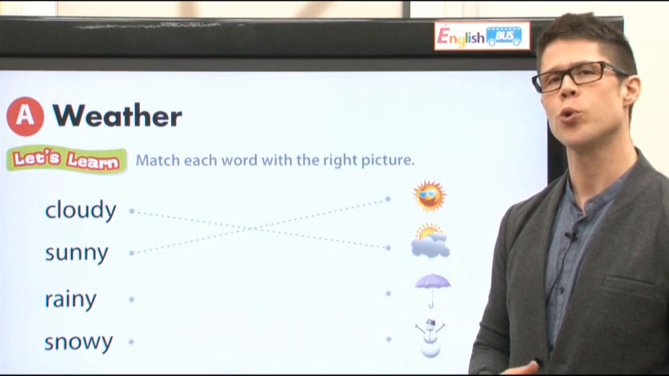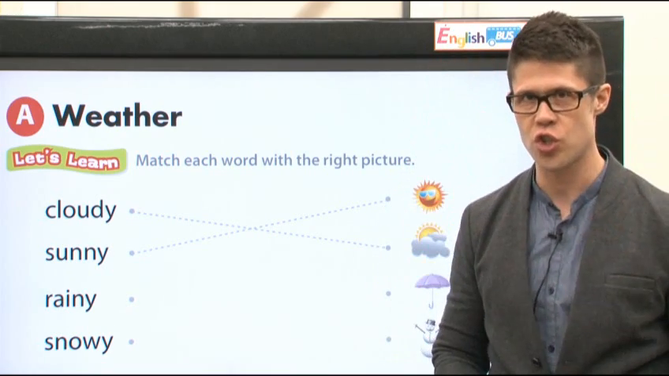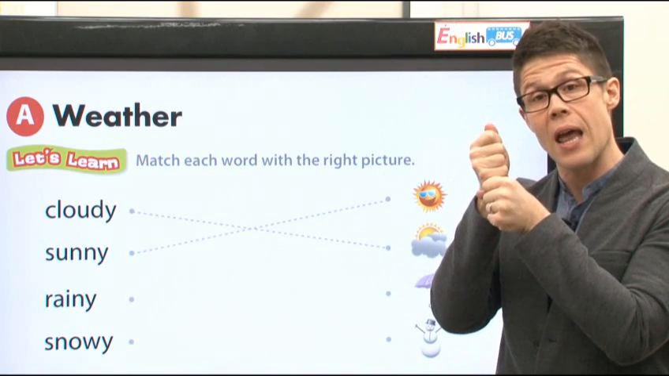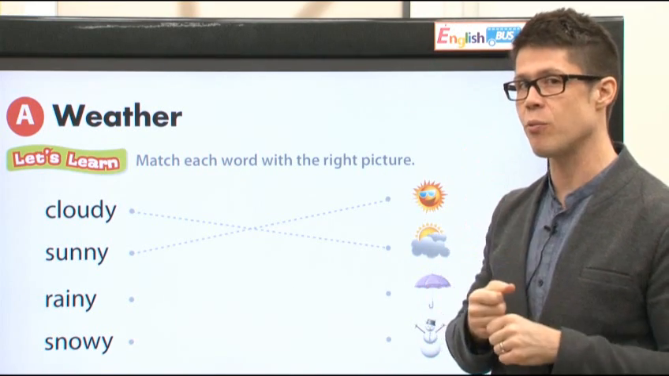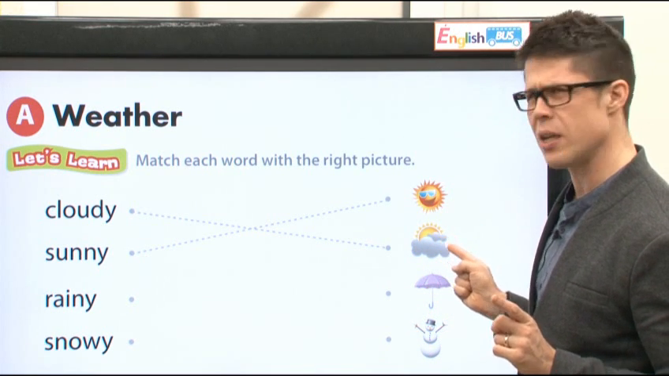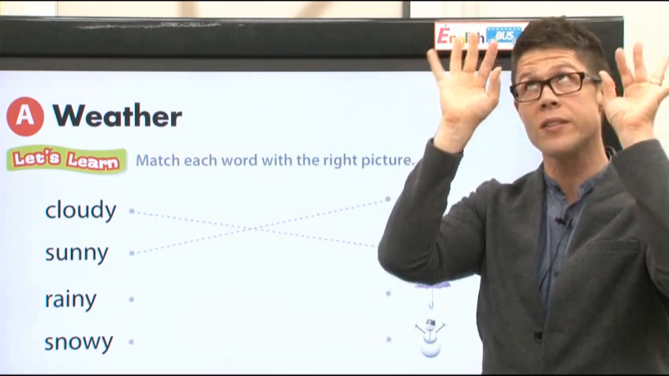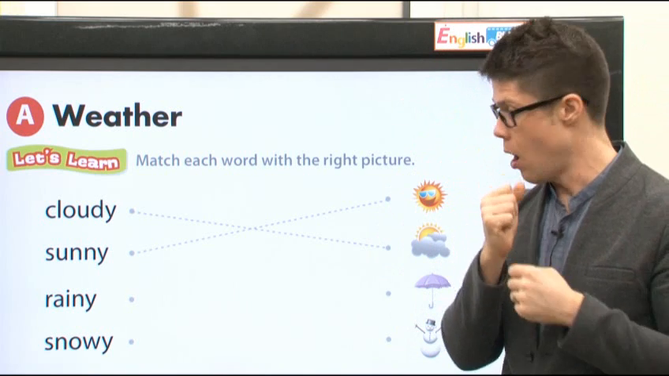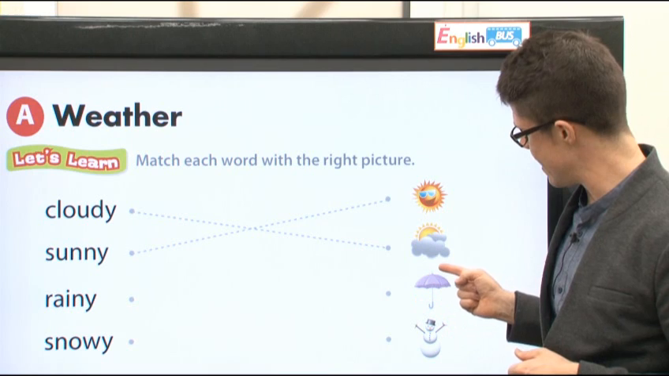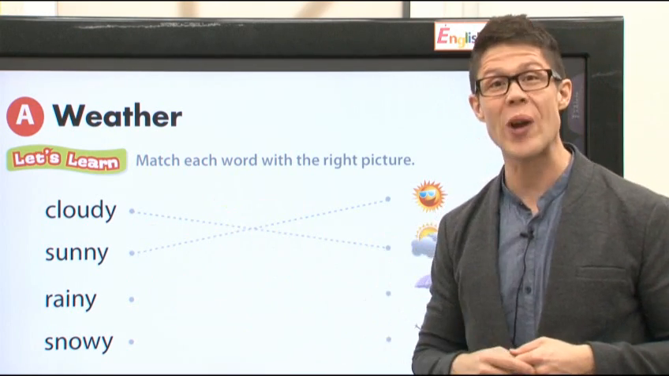Next, we have rainy. All right, what is rain? That's right, it's very wet. When it's rainy, I have to use an umbrella. And the rain comes from the clouds. Okay, so here's cloudy, but there's no rain. Rain falls down, and I use an umbrella. Oh, look, here's an umbrella right here. And this is rain. This picture here is rainy.